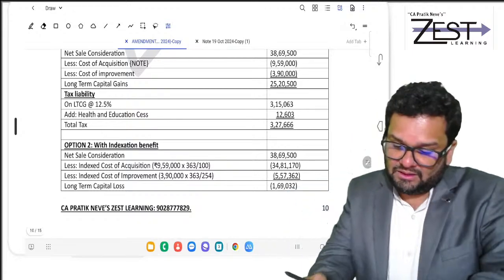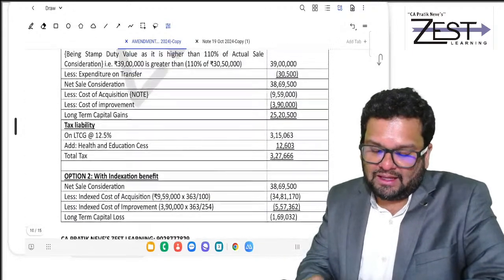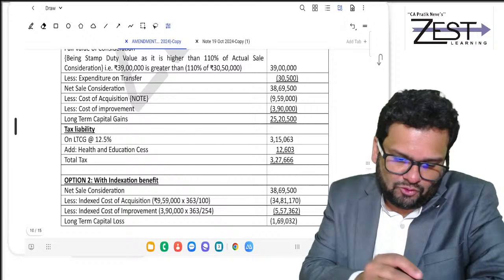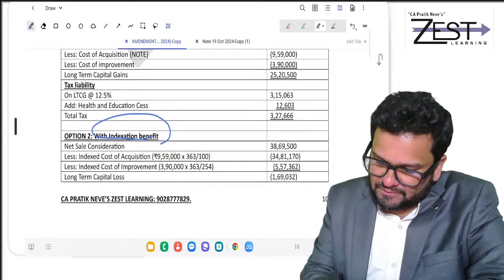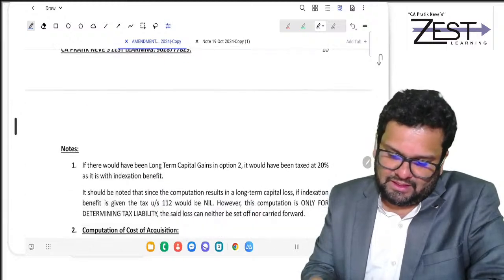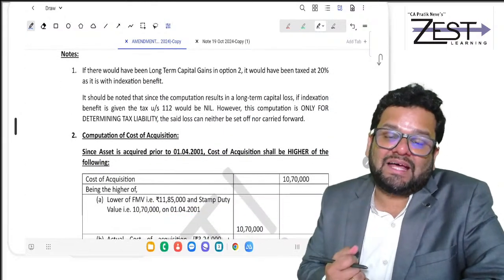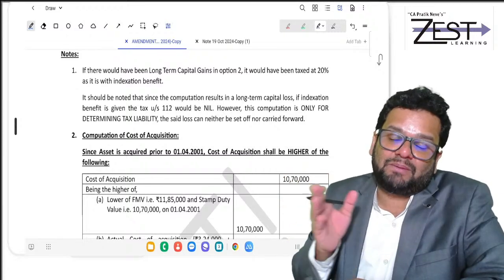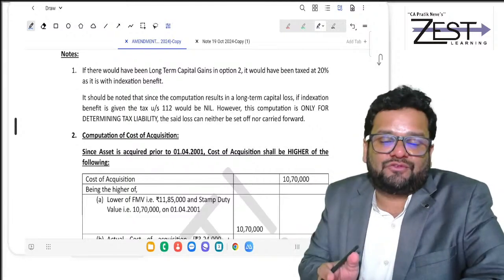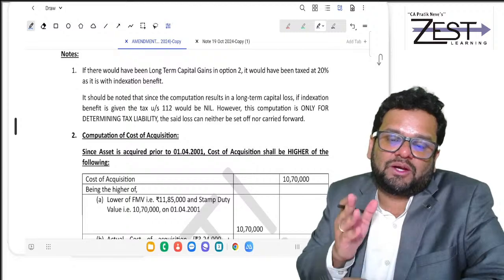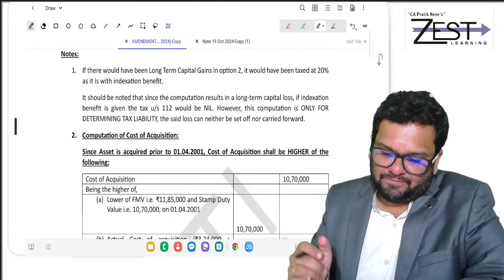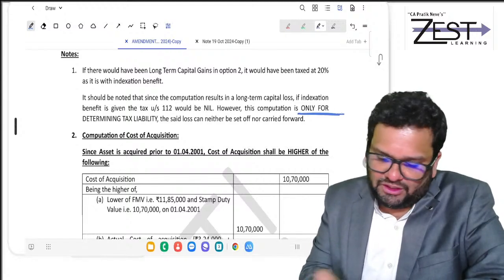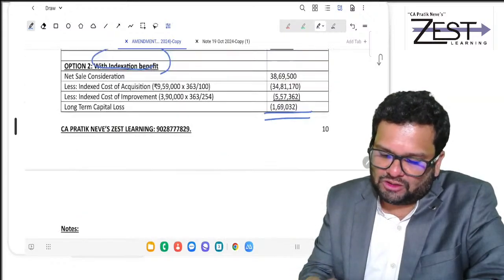So believe me, in the given case, the option of taking indexation is better. Clear? The option of going with indexation benefit is better. Clear? Yes. So this way you have to compare when the asset is transferred, which is a house or a land, and which is transferred by a resident individual or HUF, and which is transferred on or after 23rd July 2024. Clear? Yes, and no implication of that loss, because that calculation was done only for determining tax liability. So this loss has got no implication.